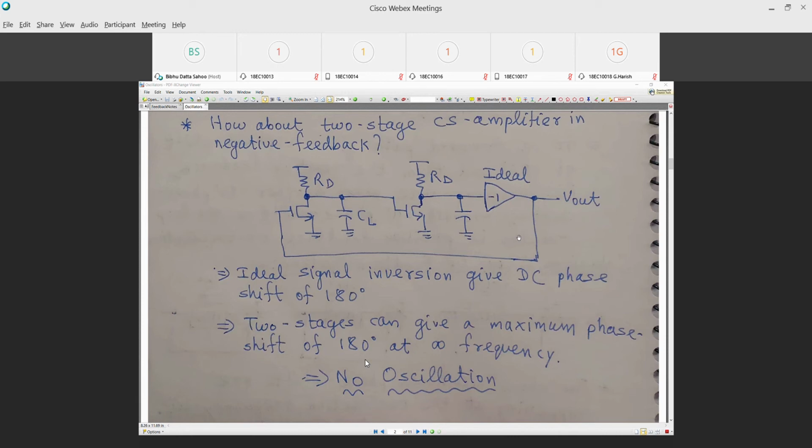But at infinite frequency. Can we observe infinite frequency whenever we want to see it? So then does this system oscillate? Now does it answer your question?